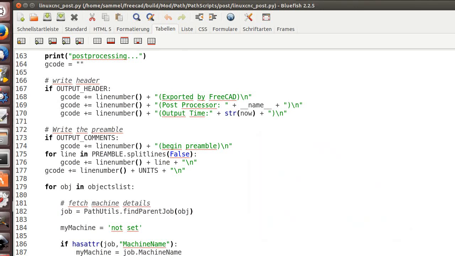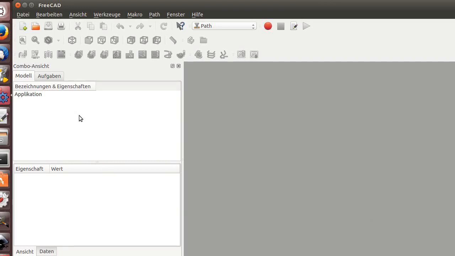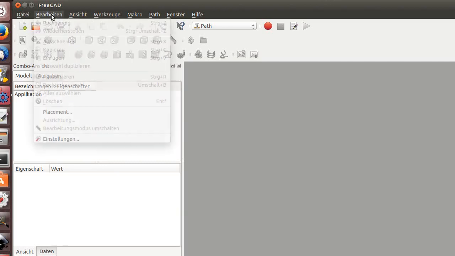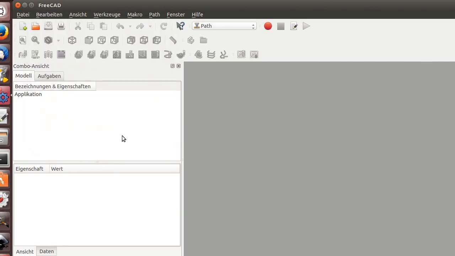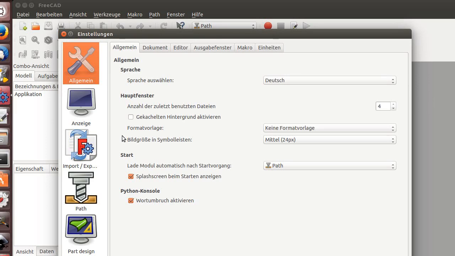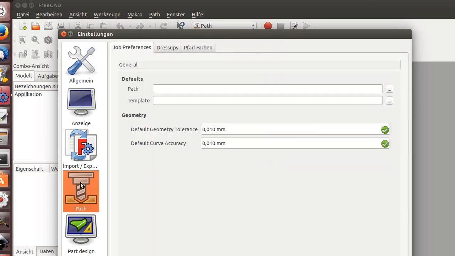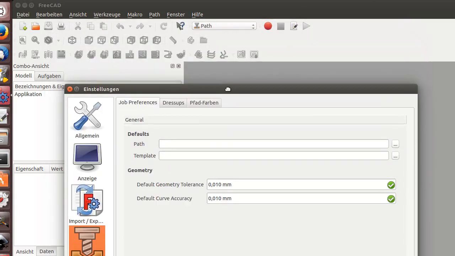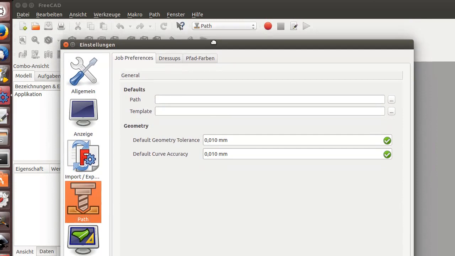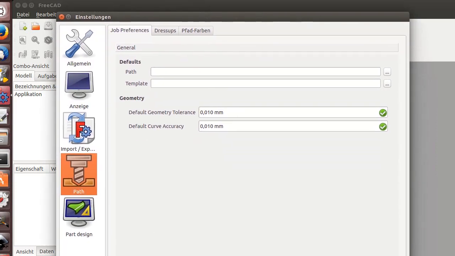something here. I open up FreeCAD. The version I'm running is a nightly build, in development. So what you can do first, in the edit settings, you have a lot of things here. You will see Path. If you have started the Path workbench, the workbench is here inside, and you have a lot of things to do.